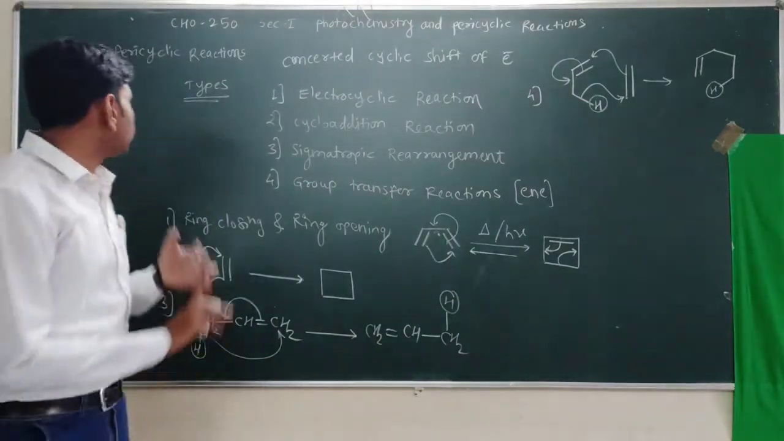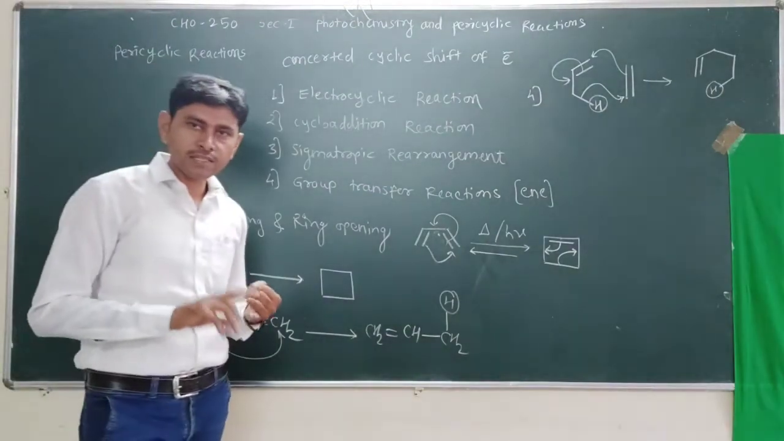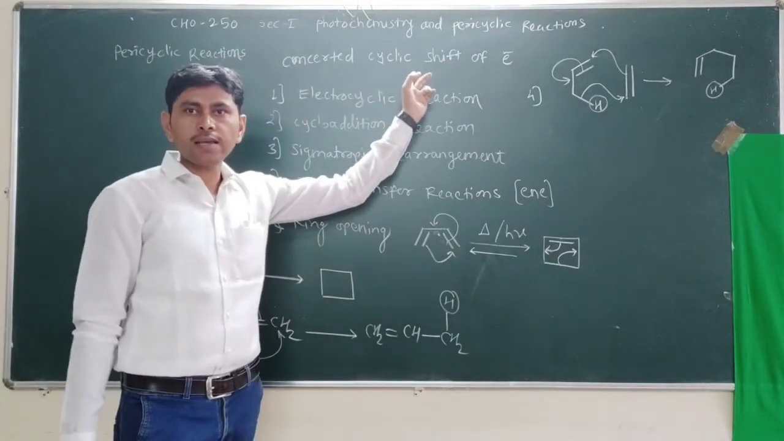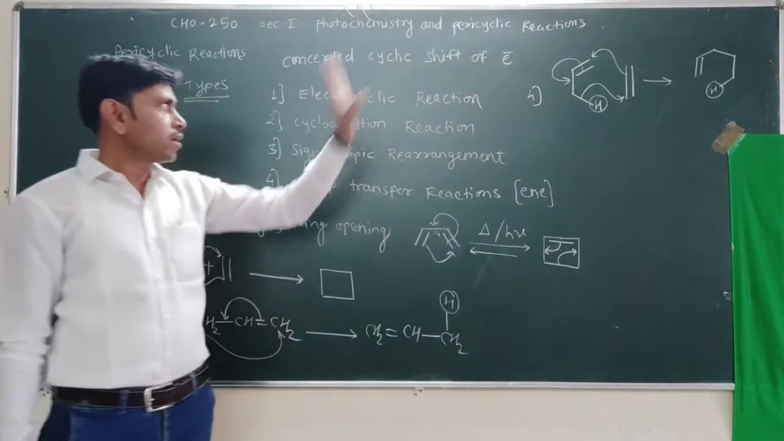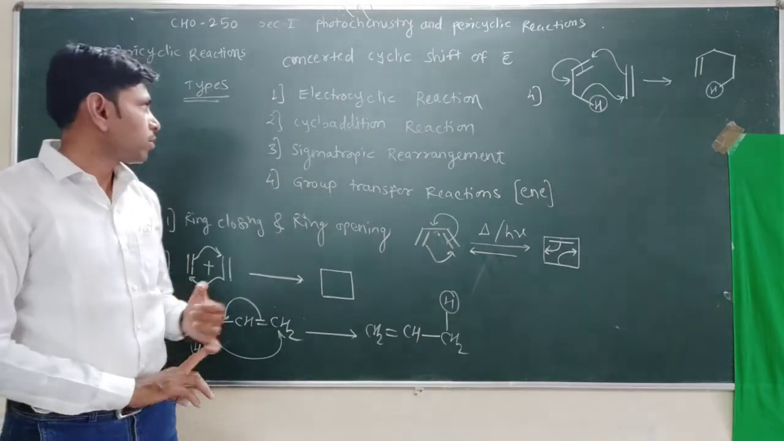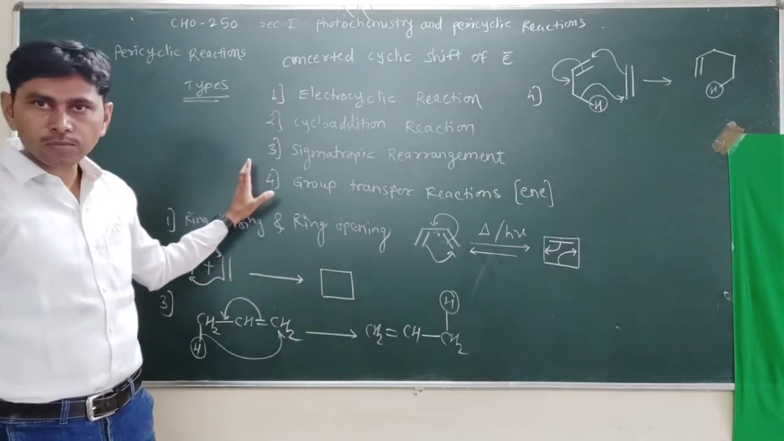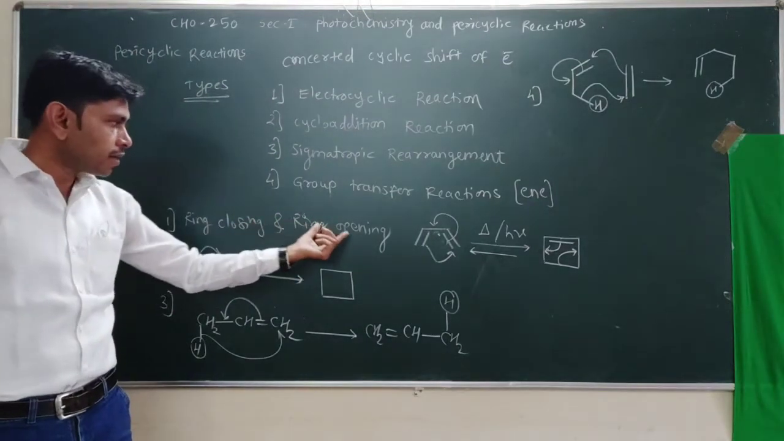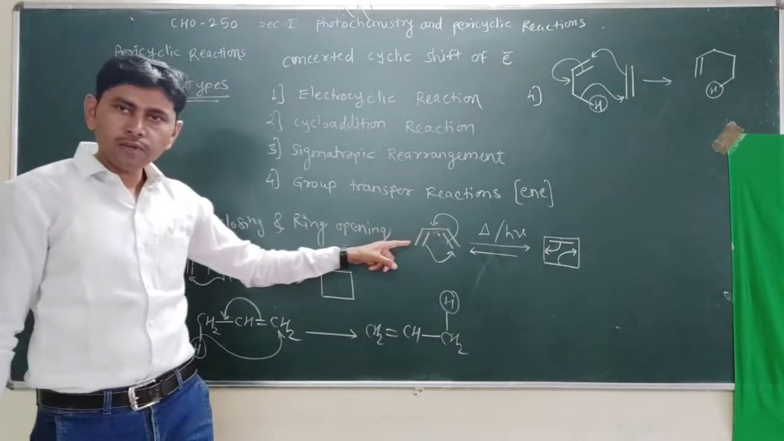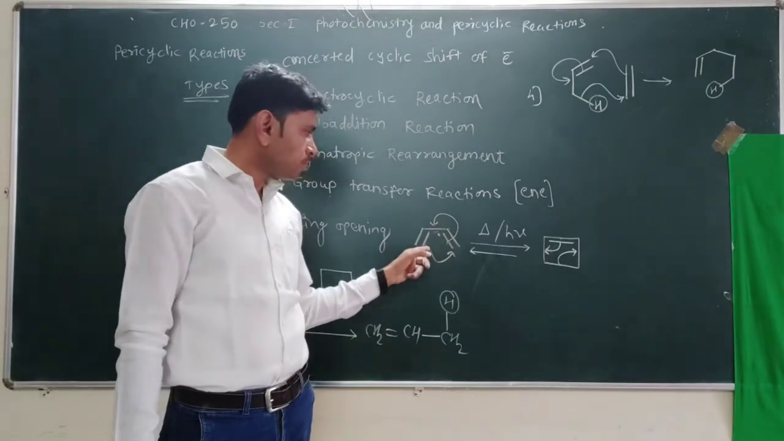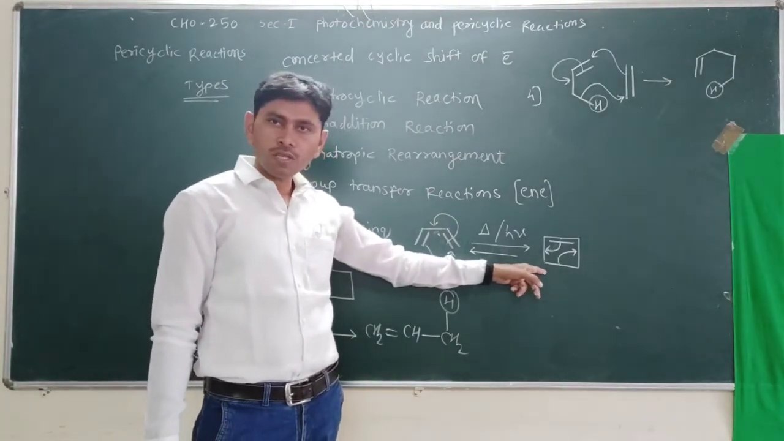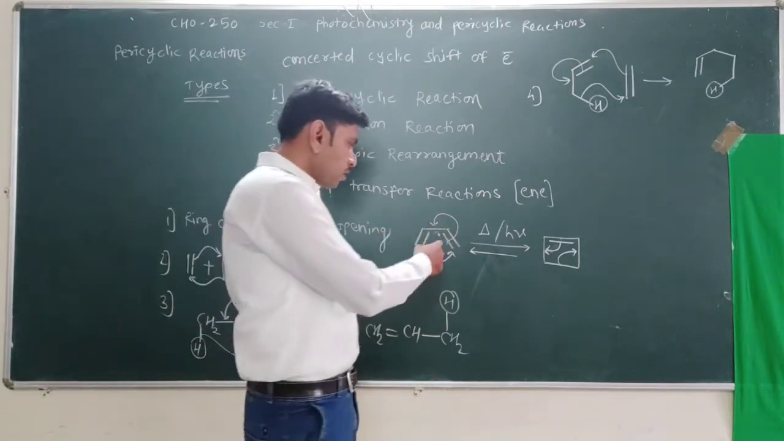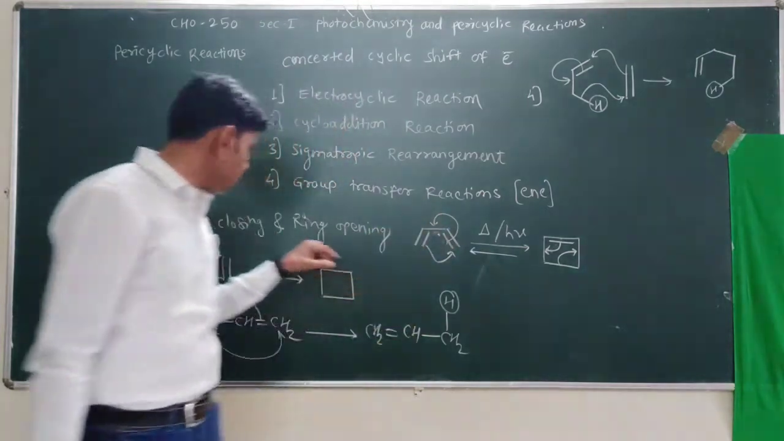So what have we studied? Pericyclic reactions are reactions which involve a concerted cyclic shift of electrons. There are four types of these reactions. First, the electrocyclic reaction, that is a ring closing and ring opening reaction, in which pi electrons shift and new sigma bonds are formed at the expense of another bond broken, in a cyclic manner.